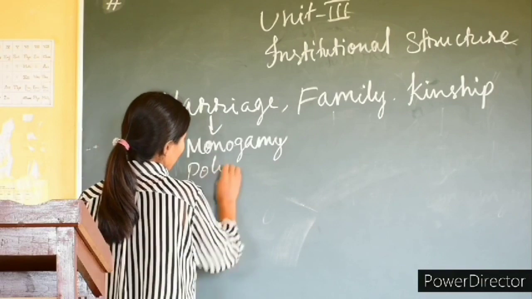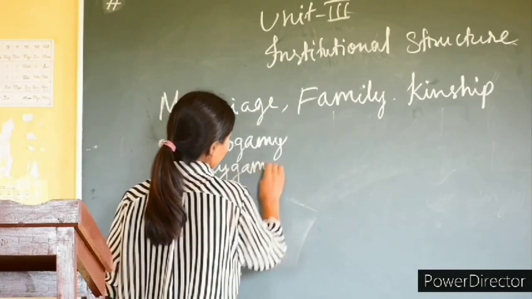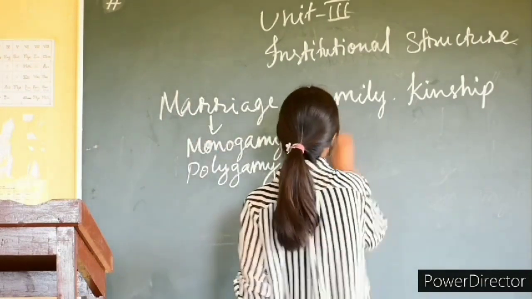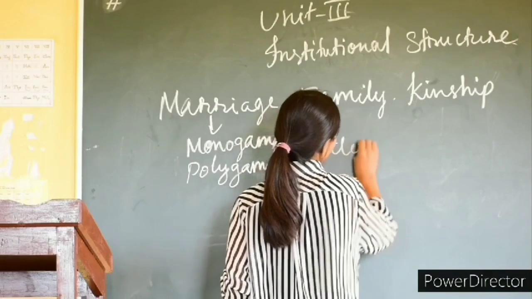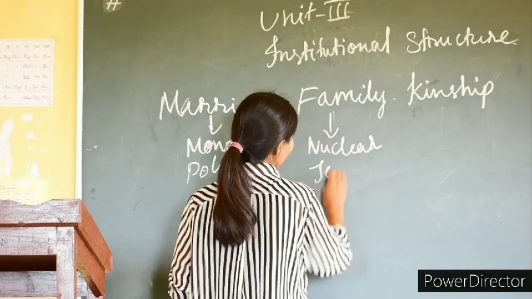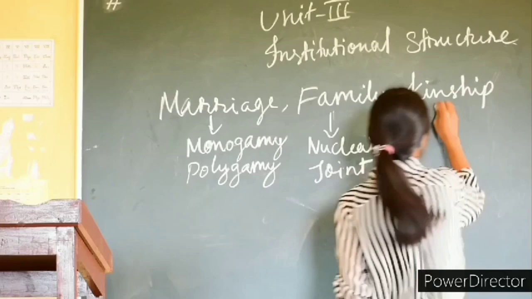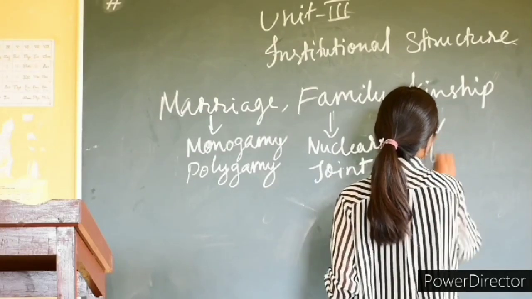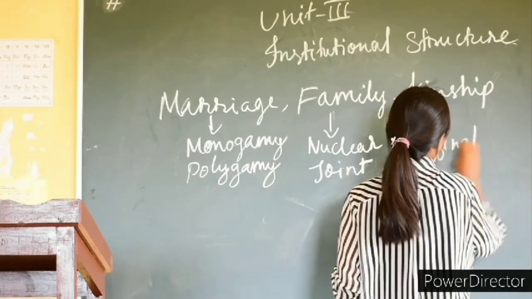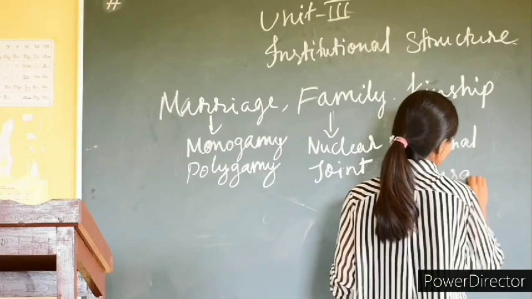and polygamy. Under family, we have nuclear and joint family. Under kinship, we have affinal and consanguineous.